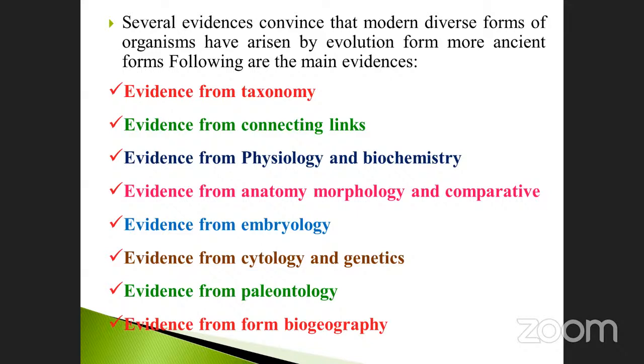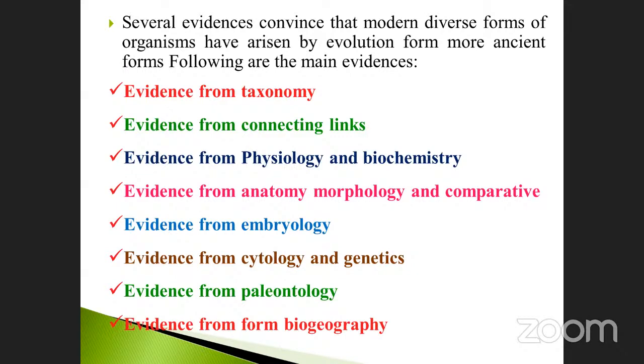Embryology means, take an example of all living organisms: a monkey, cow, buffalo, whatever it may be, even man also. Embryological evidences: in primitive stages, all are similar in structure. After four or five months, what happened? The changes happen. Only then does it come to the conclusion: this one is a cow, this one is called a mammal, like that. Evidence from cytology and genetics.